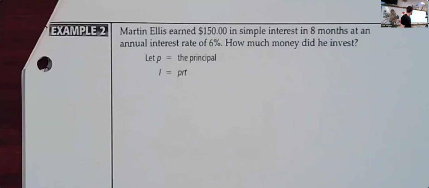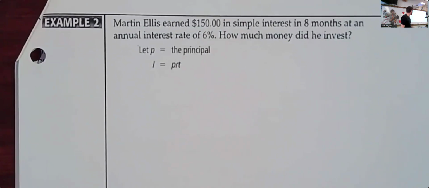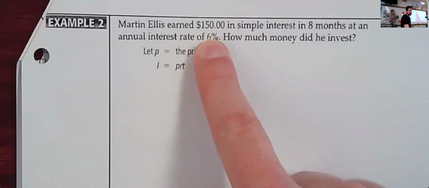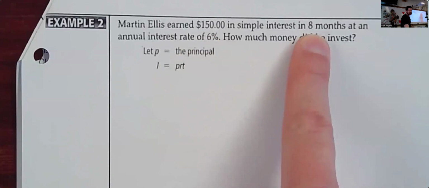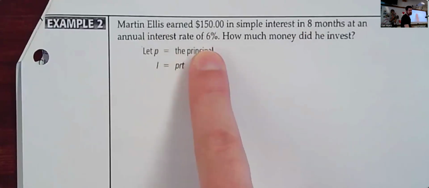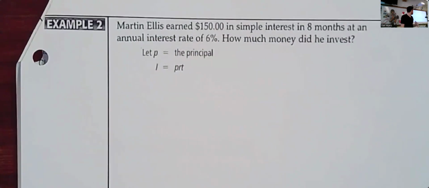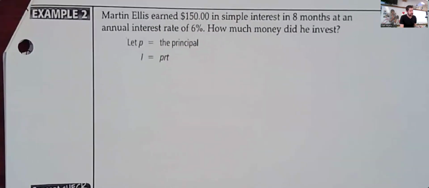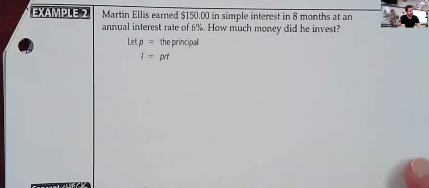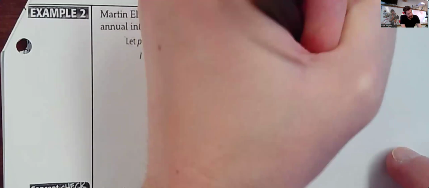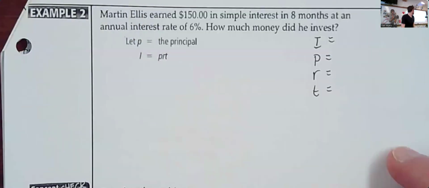A couple more problems here. So it says Martin Ellis earned $150 in simple interest. So his I value, interest, is 150. He earned this over 8 months at an annual interest rate of 6%. How much money did he invest? So let's go ahead and just get some information over here. Says let P be the principal. All right, we know the value of I, so we know I. We need P, we need R, we need T.